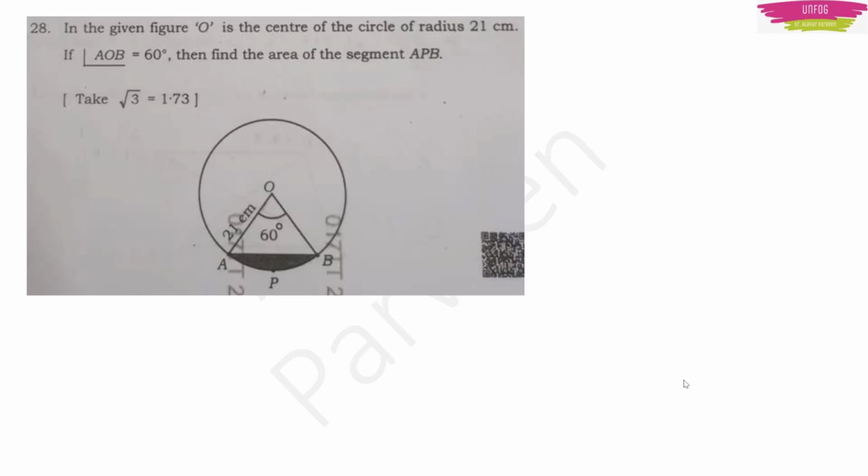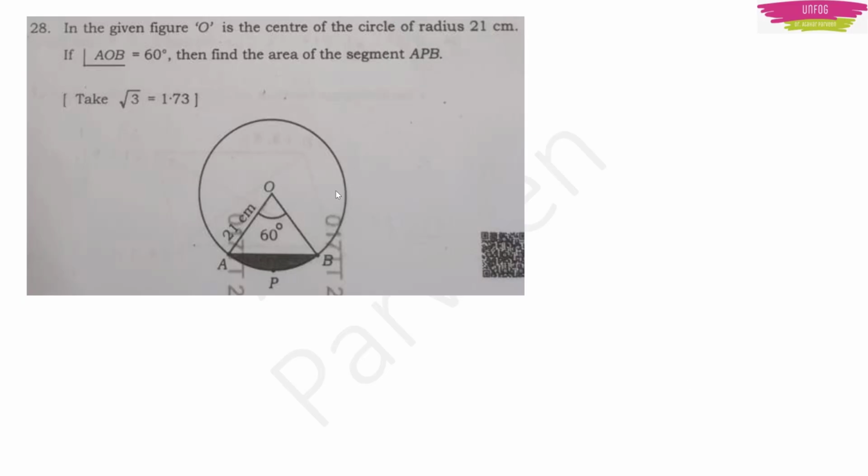So the question is, in the given figure, O is the center of the circle of radius 21 centimeter. If angle AOB is 60 degree, then find the area of the segment APB. So here they are telling that the square root of 3 value is 1.73.